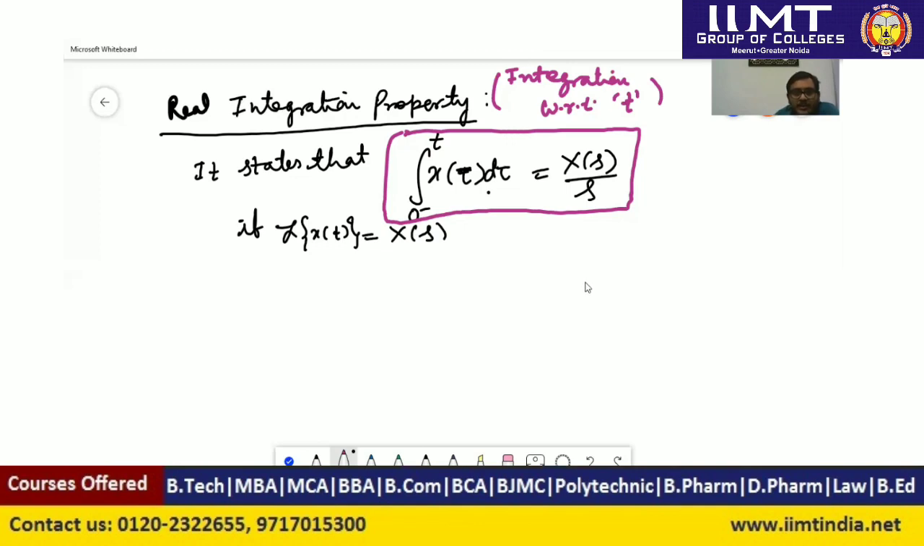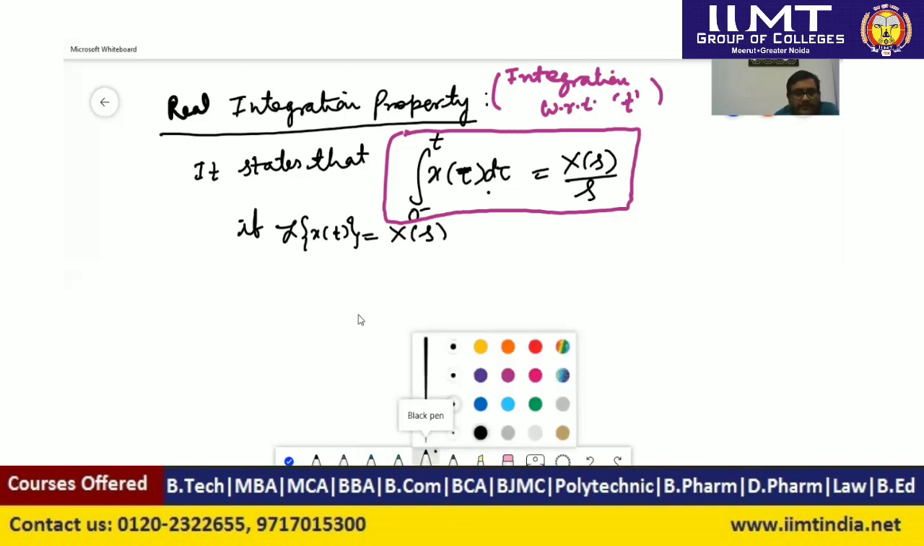So it states that the integration of a signal x(tau) d tau from tau equal to 0 minus to t is equal to X(s) divided by s, if Laplace transform of x(t) is equal to X(s). If Laplace transform of x(t) is equal to X(s) known to us, then we can use this formula, and this is the property of real integration. So if we know that Laplace transform of x(t) equals X(s), then Laplace transform of the integration of x(t) dt will be X(s) upon s. We can prove this. So we will prove here.